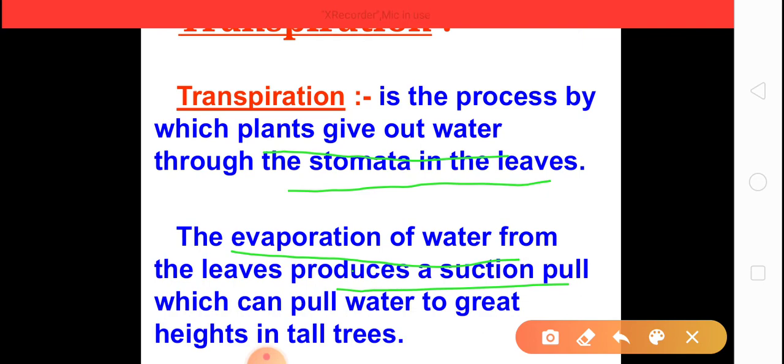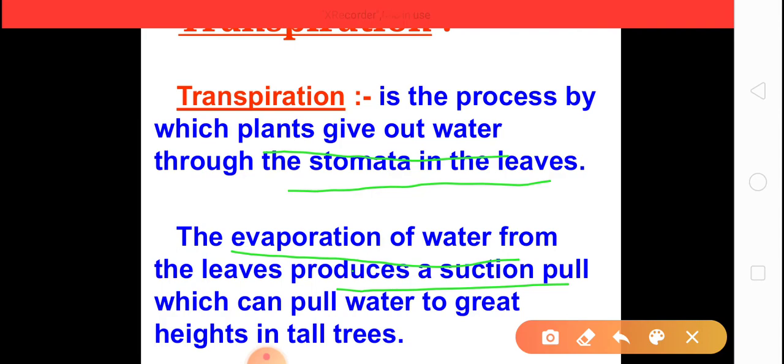And through the process of transpiration it is released in the form of water droplets. Clear children? Transpiration is to remove the excess water in the form of water droplets through stomata in the leaves.